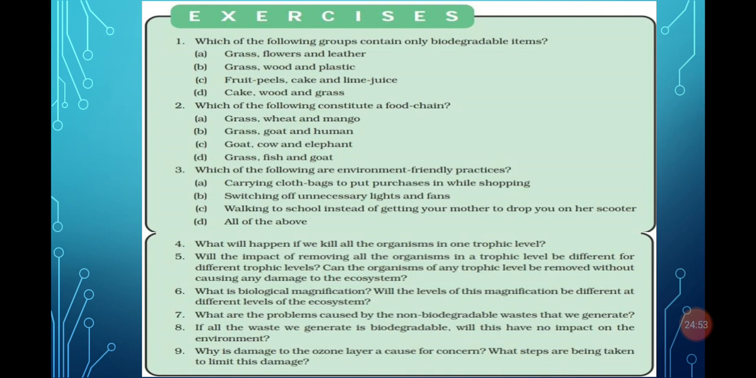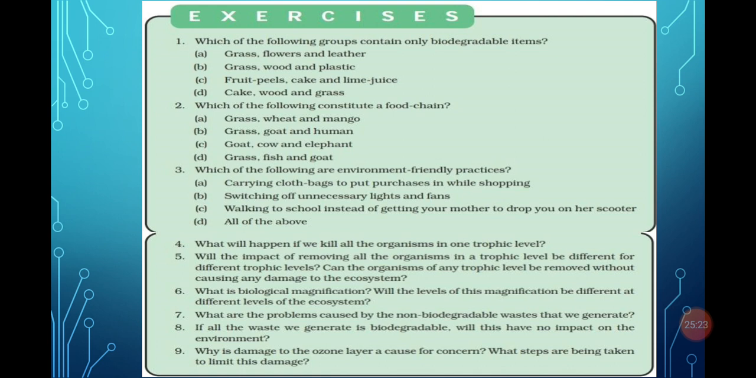Question number 5. Will the impact of removing all the organisms in a trophic level be different for the different trophic levels? Can the organisms of any trophic level be removed without causing damage to the ecosystem? So the answer is yes. Removing different trophic levels impacts in different ways. Previously we discussed that if we kill the deer, then the number of tigers decreases. On the other hand, the height of grass increases.